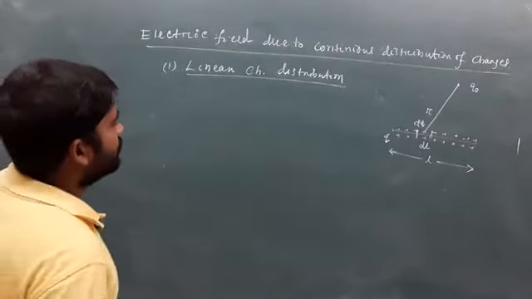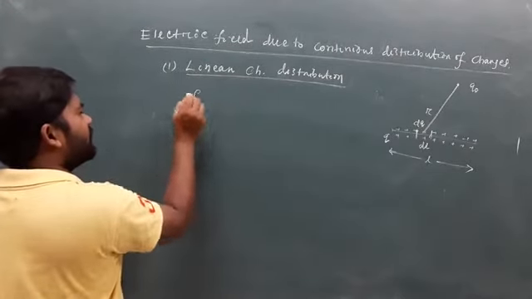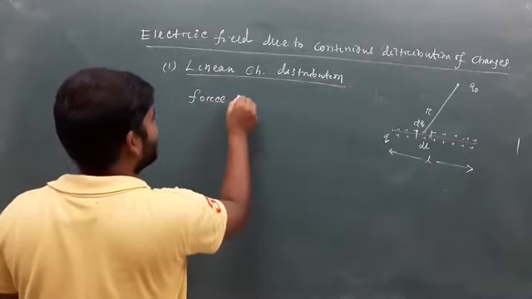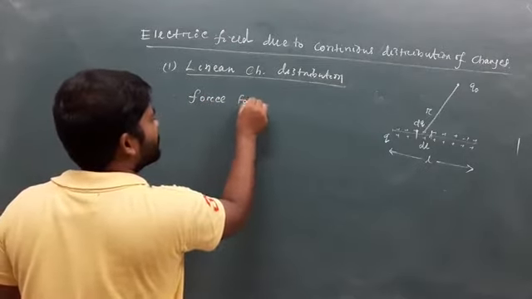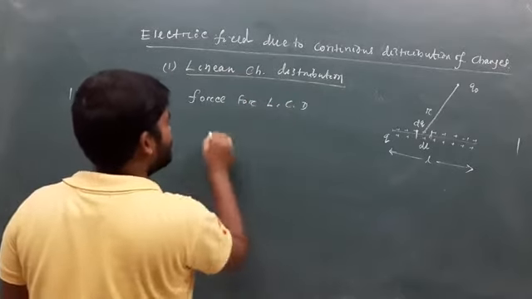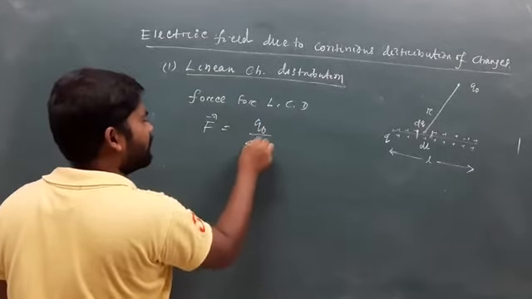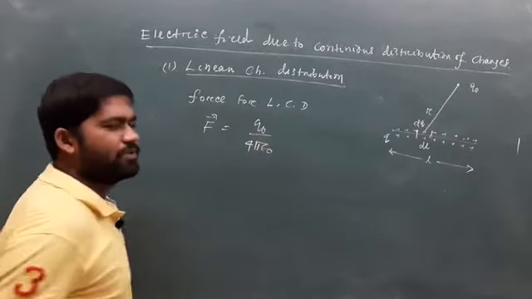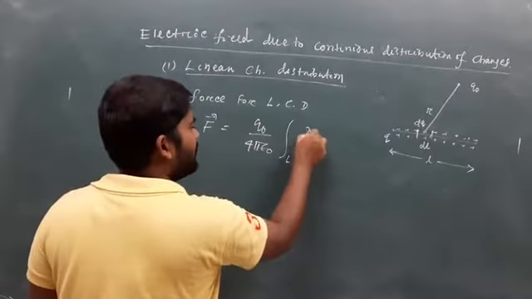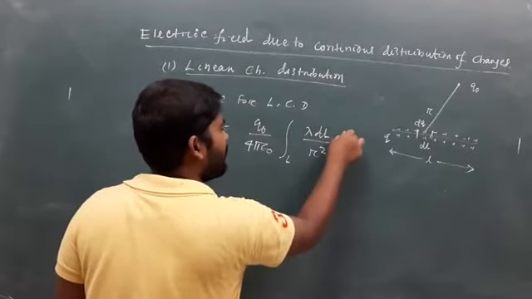So the force for linear charge distribution is F equals Q0 by 4 pi epsilon 0, integration over L, lambda dl divided by r square into r cap.